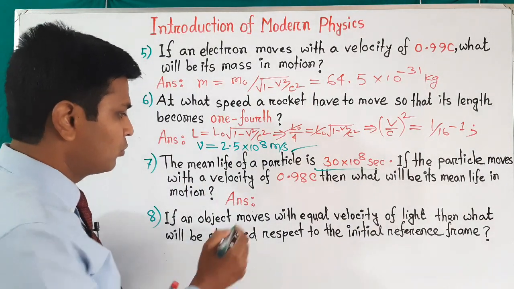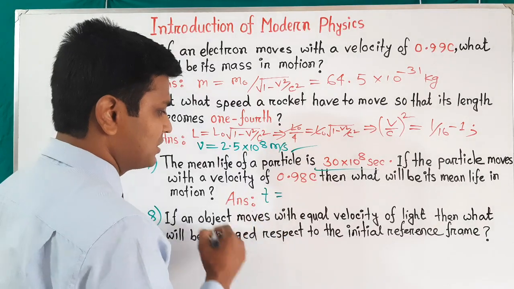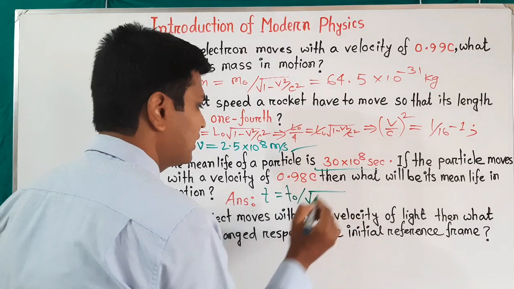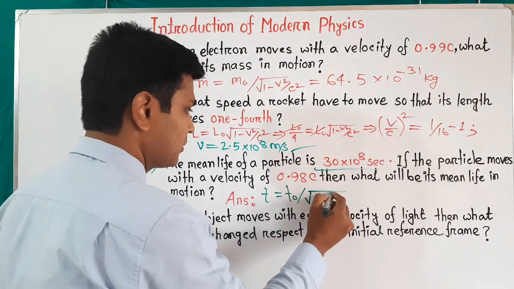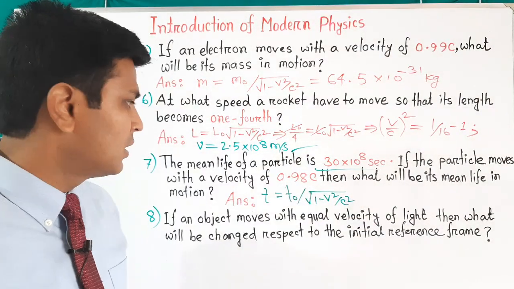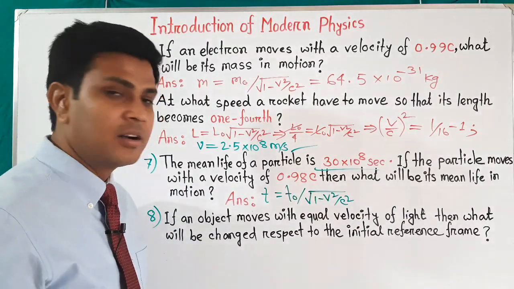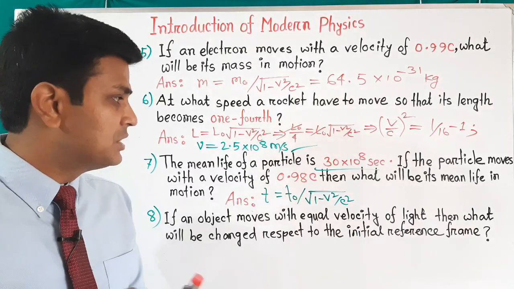We know the formula to calculate the time, which is t equals t naught divided by root over 1 minus v square by c square. This is the relativity of time. We know when a body moves with the speed of light or close to the speed of light, then the time will be delayed.